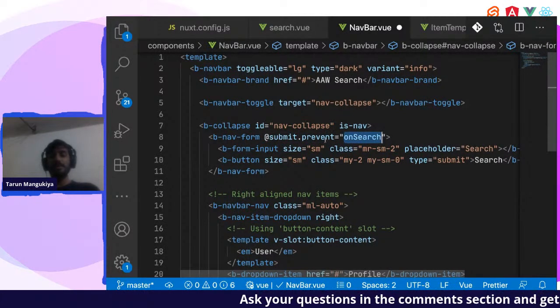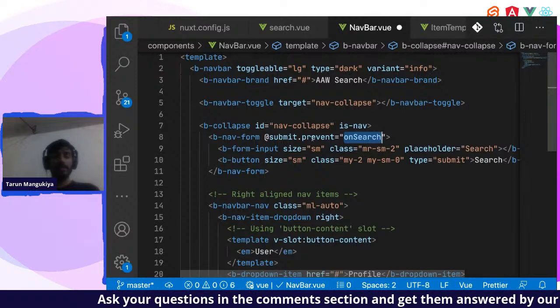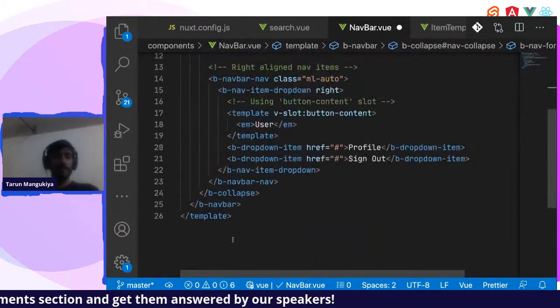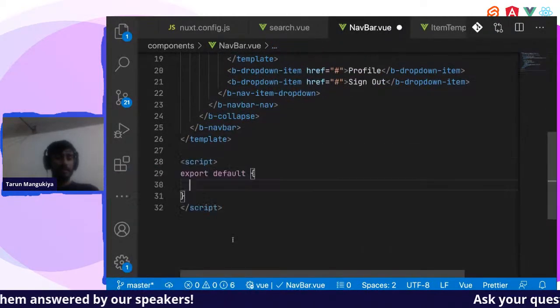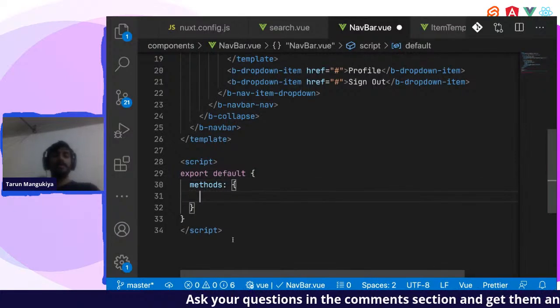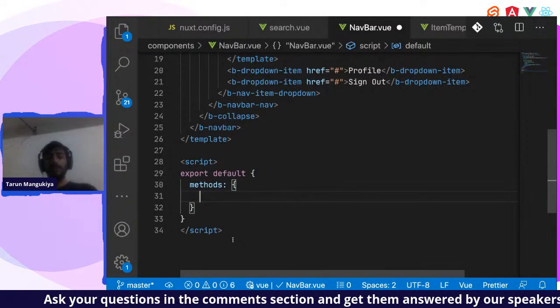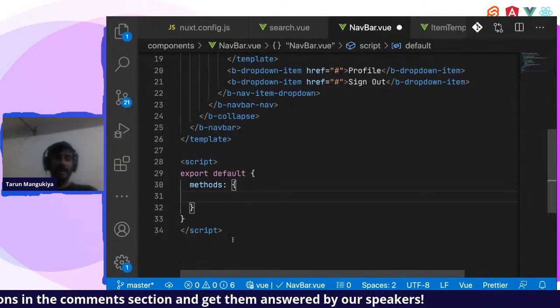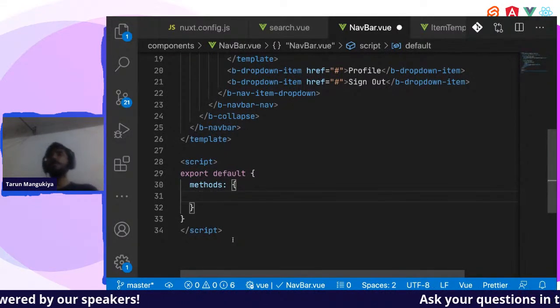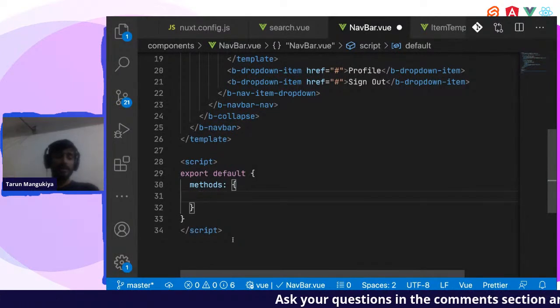What this will do is it will just prevent the default thing from getting executed, and it will call a search function. Okay, we do not have a script block over here, so let us add a script block. And this is a method, right? So Vue.js has multiple parts: mounted, methods, computed, data. We use data, and we used props. So let us use methods.